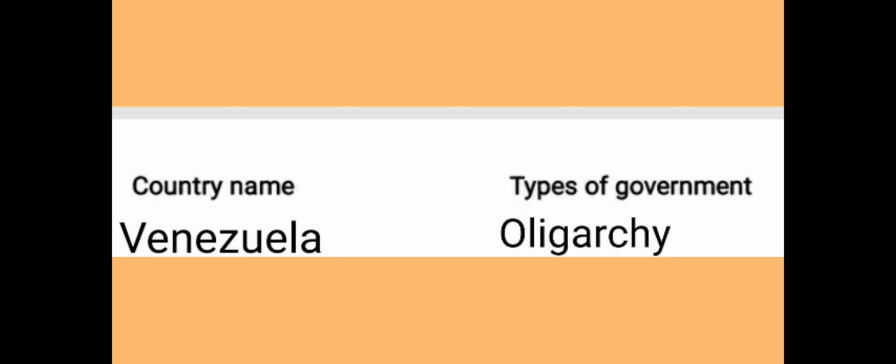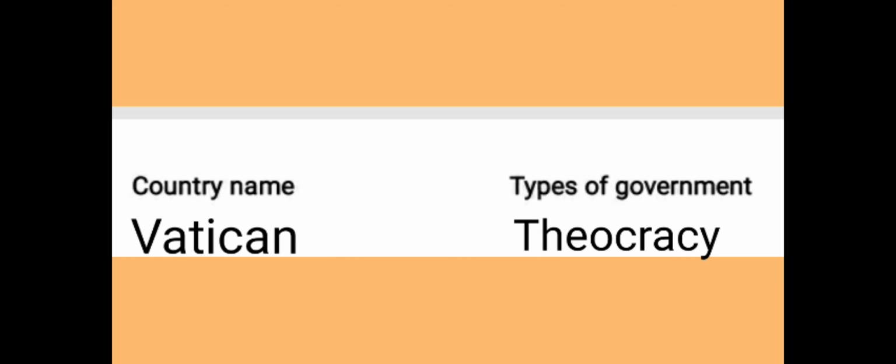The example, Venezuela. Venezuela is a federal presidential republic. The chief executive is the president of Venezuela, who is both head of the state and the head of the government. Executive power is exercised by the president. Legislative power is vested in the National Assembly. Next, fifth type, theocracy. Example, Vatican. Absolute theocratic elective monarchy. Here the head of the Catholic Church, the Pope, exercises the legislative, executive and judicial power.